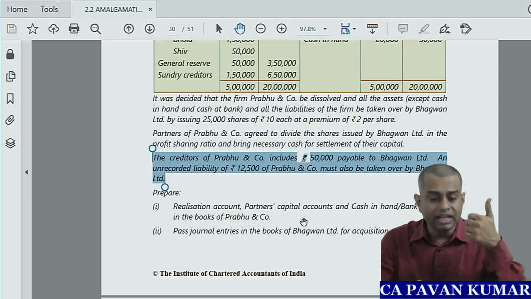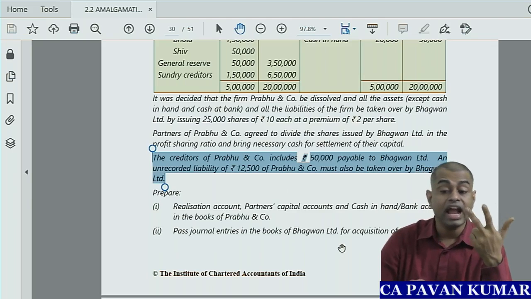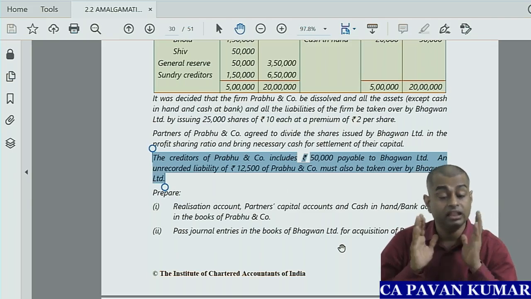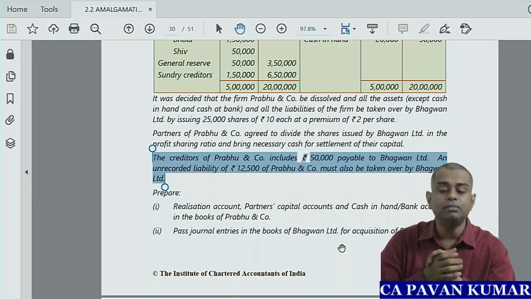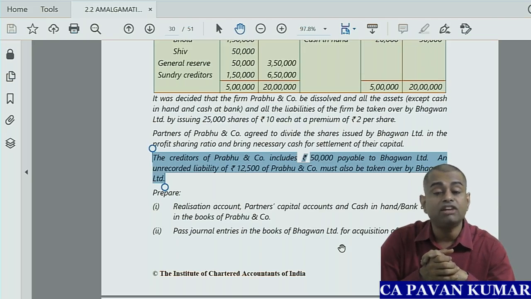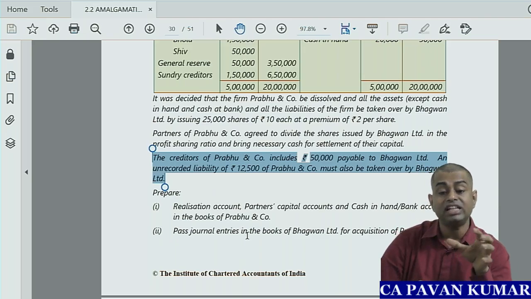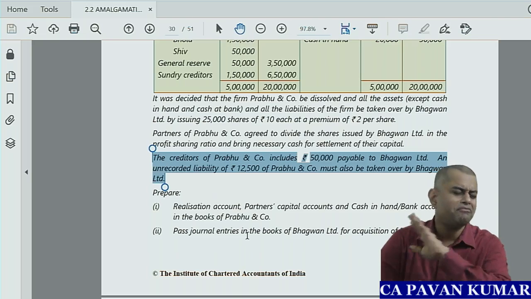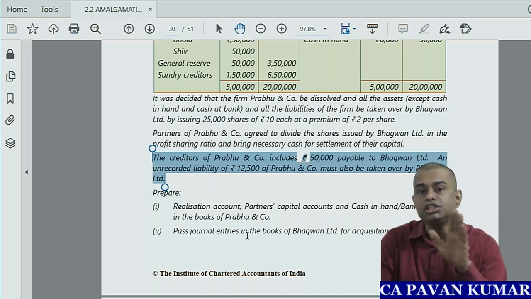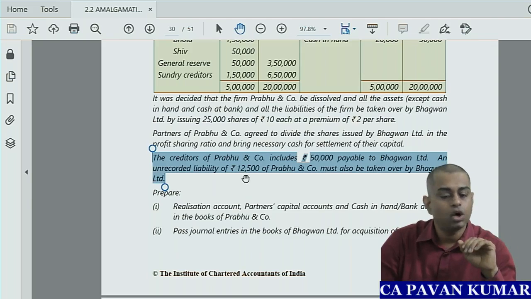Then prepare realization account. Okay. Partners capital account. Okay. Cash and bank account in the books of Prabhu and Company. Okay. Then pass journal entries in the books of Bhagavan Limited for acquisition of Prabhu and Company. Pass journal entries in the books of Bhagavan Limited. Actually, second part is transferee accounting. First part is transferor accounting. Trust me, everything is similar to accounting for amalgamation of companies you have already learnt in chapter number 5. Same thing. Okay, so shall we start?